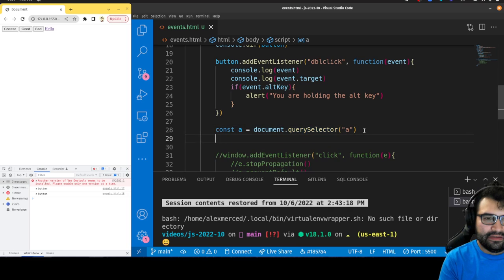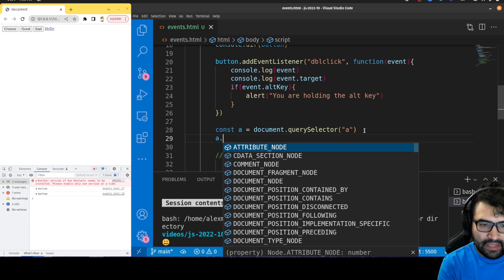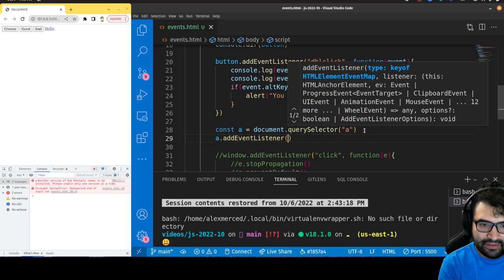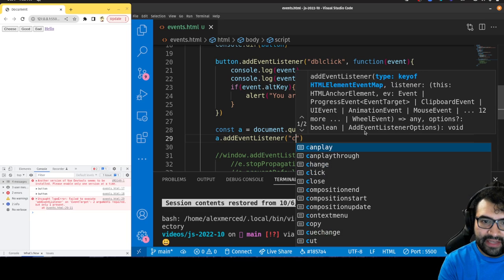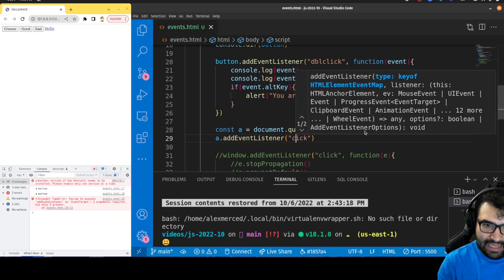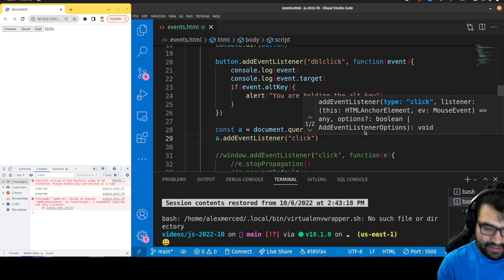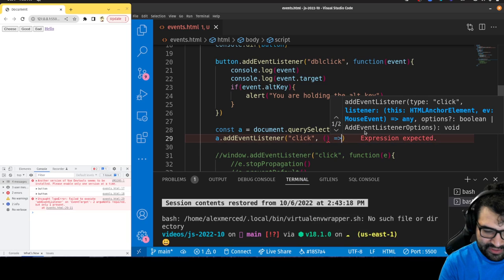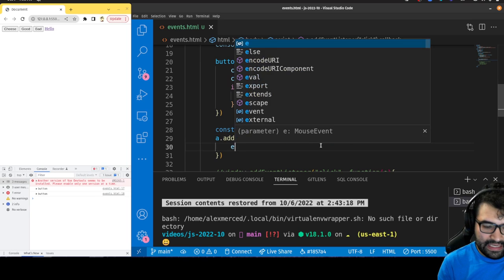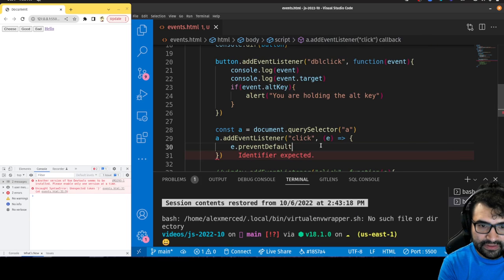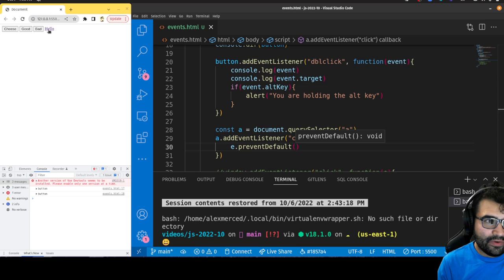So we'll create an event that says A.addEventListener, and we say, hey, when you click on the A tag, click, and then we'll write the function. I'll use an arrow function this time, just so you can see a variety of ways you can do the same thing. And then in here, we need to declare the event. And then we can say e.preventDefault.